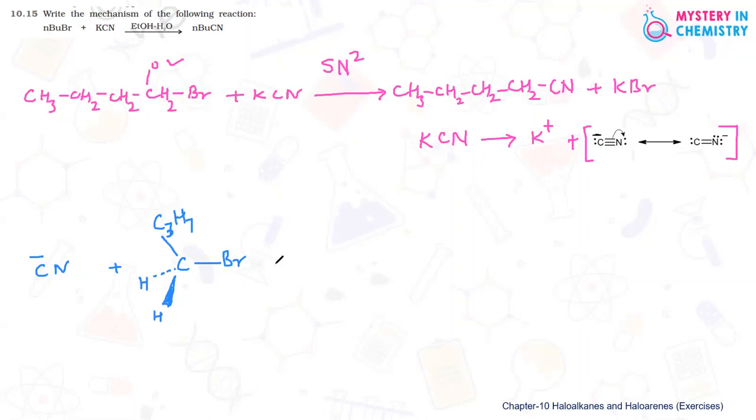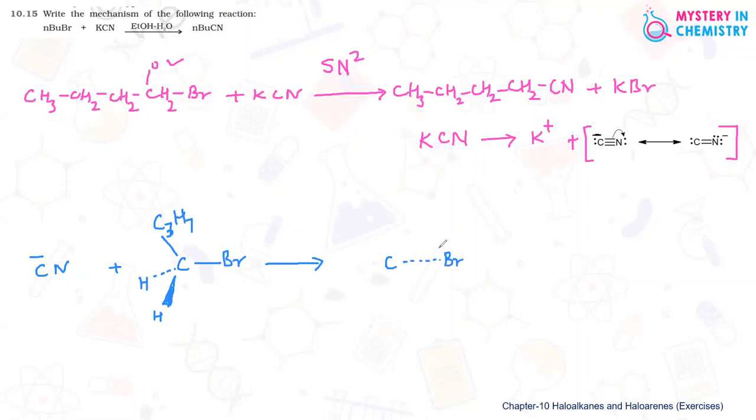After that, what happens? In the next step, transition state, and that transition state is a highly unstable and high energetic state. And here bromine is leaving, so that we can show like a dotted line and elongated slightly because this C-Br bond is breaking.